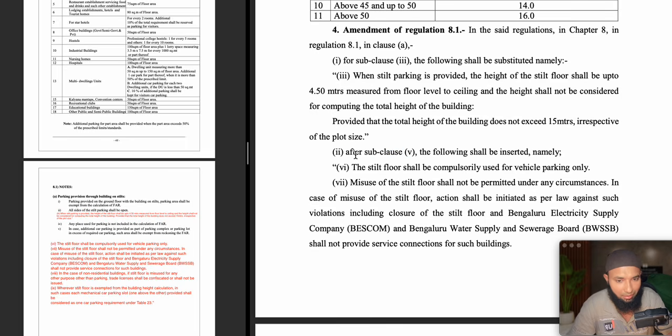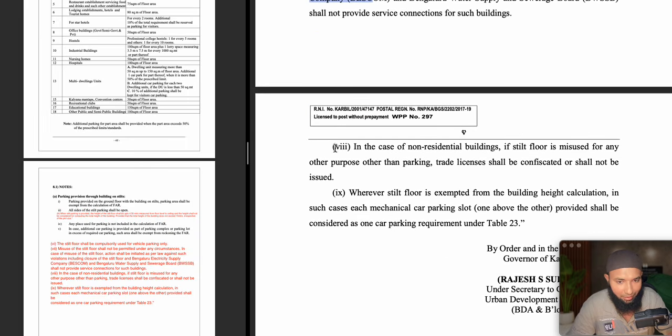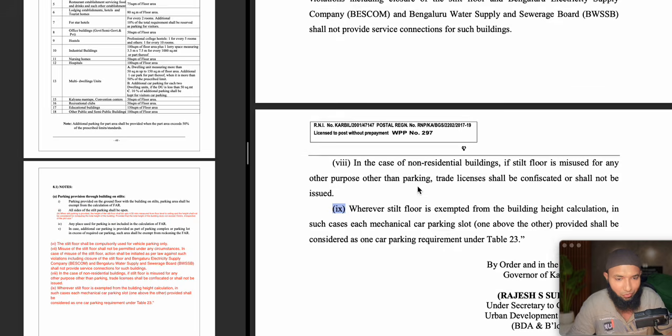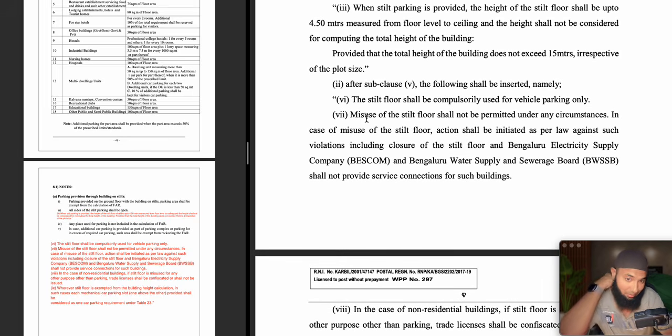After subclause 5, the following shall be inserted, namely, after 5 they are going to add 6, 7, 8, 9. So this is going to be added. Let us read and understand what these are.